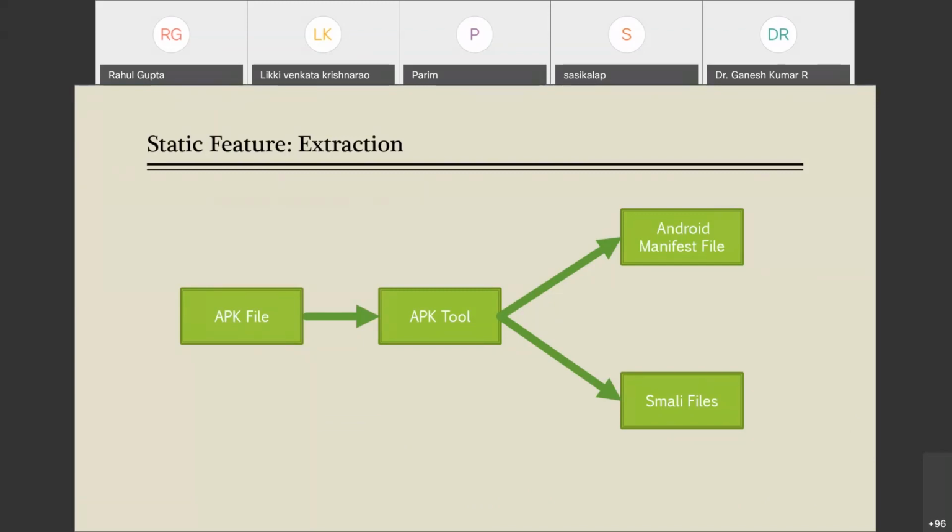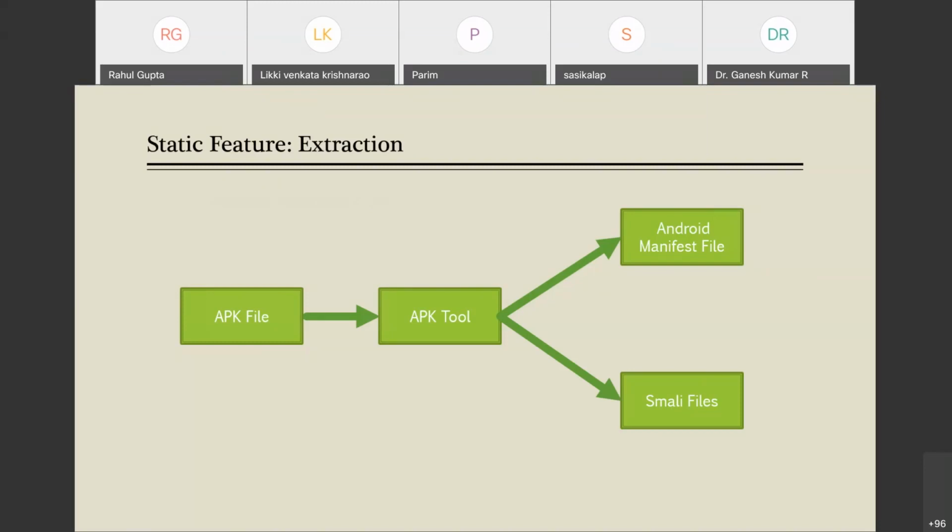And when we unzip this APK file, there are a lot of folders in front of us. What are these folders? One is the resource folder, the other is the Android manifest folder, and the other is the smali folder. There are other small folders also, one or two, but they are not of use to us.